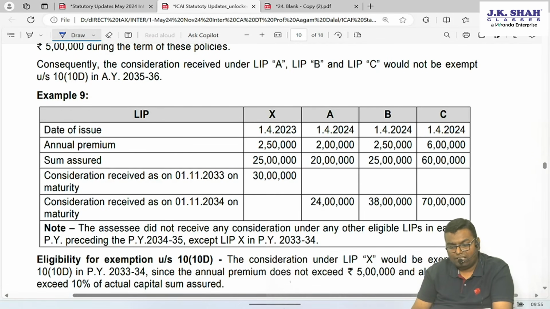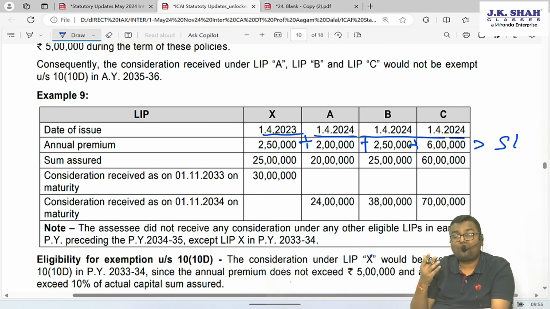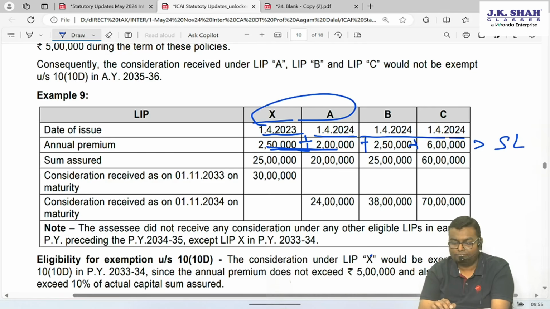X, A, B, C. Again, there are 4 policies taken on or after 1st April 2023. Total premium, if we see, is more than 5 lakh. Now you have to start the combos. Those combos whose total premium is up to 5 lakh can get exemption. So here X and A, total will be up to 5 lakh.